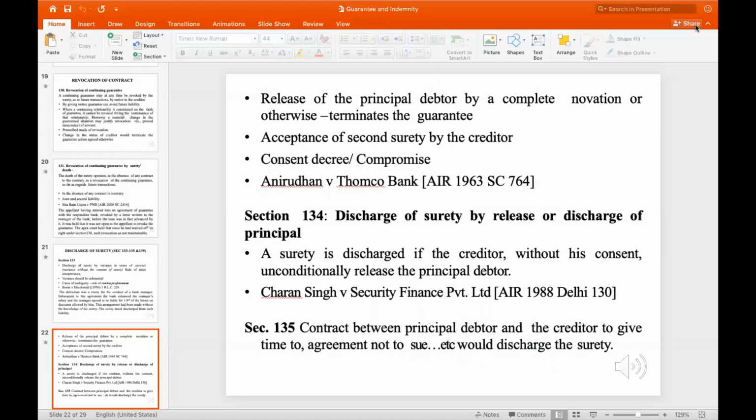The third is Section 135, which speaks for a contract between the principal debtor and the creditor to give time or an agreement not to sue, which would discharge the surety. What it means is that a contract with the principal debtor and the creditor to give time to, or an agreement not to sue, would discharge the surety. So if time is given upon negotiation, then the surety does not have to be there. At that point, it has been discharged.